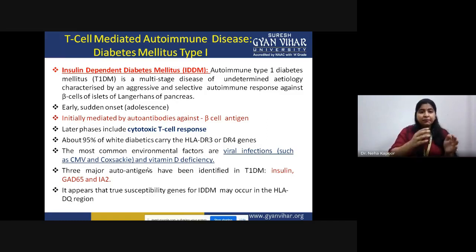The major autoantigens against which autoantibodies are generated in diabetes are identified as insulin first, then GAD65 and IA2. The main responsible region for the progression of diabetes mellitus is the DQ region of the HLA gene complex.